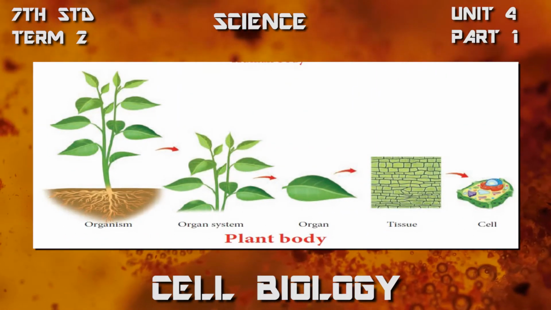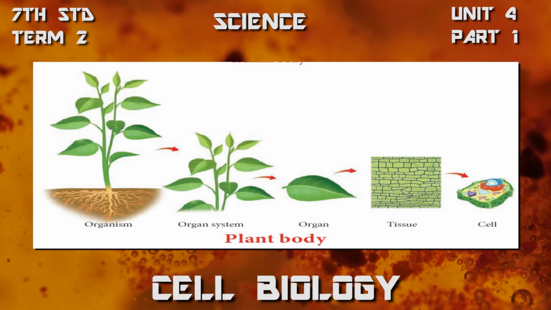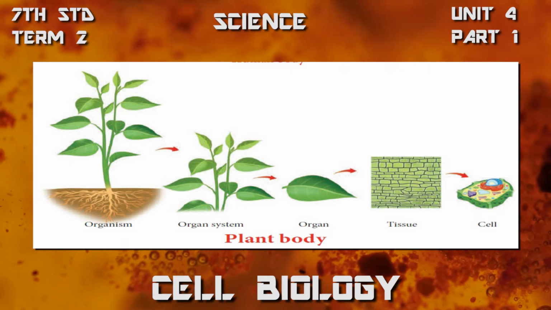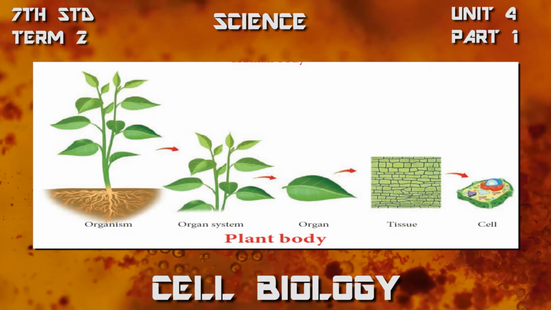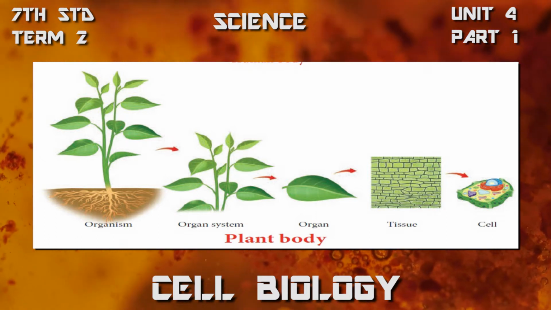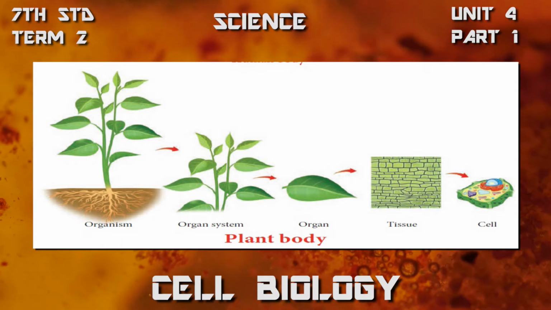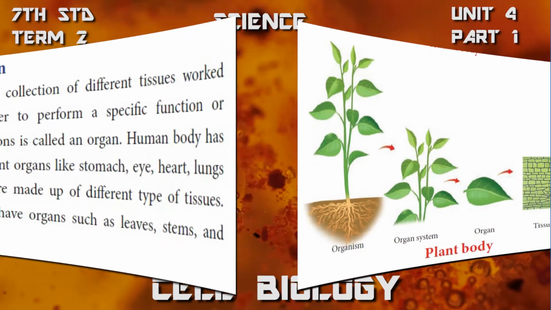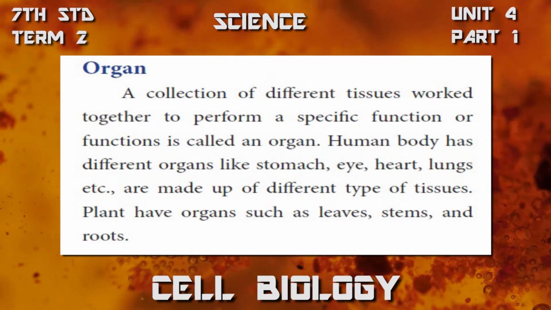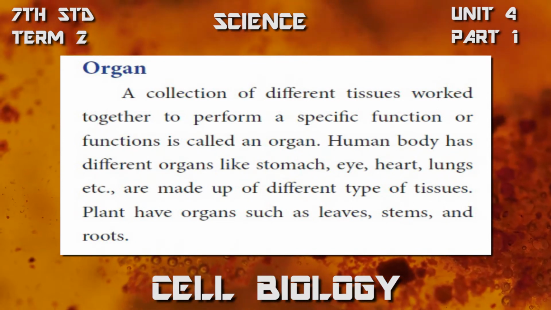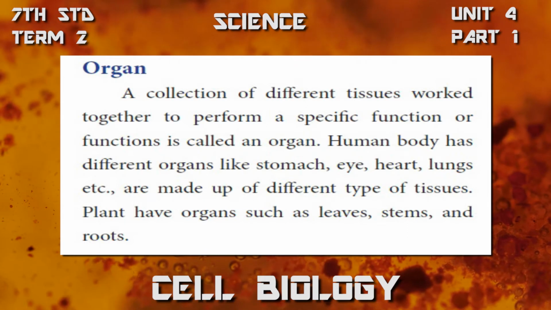In plants also, the root system consists of primary root, secondary root, and tertiary root, which do the function of collecting water and minerals, and also fix the plant on the earth. So a collection of different tissues working together to perform a specific function is called an organ.